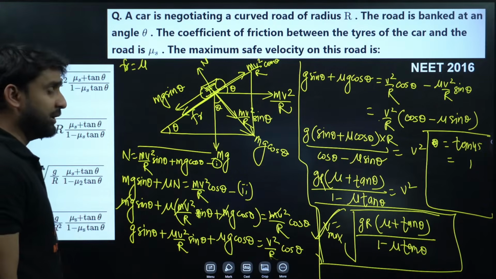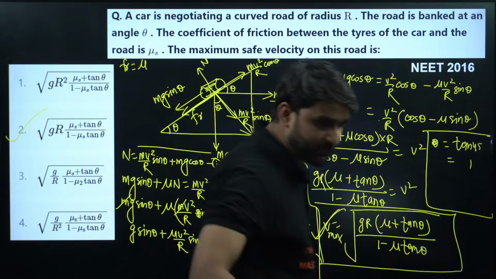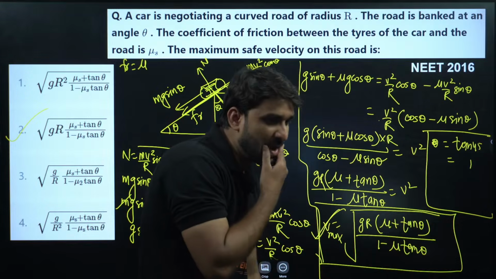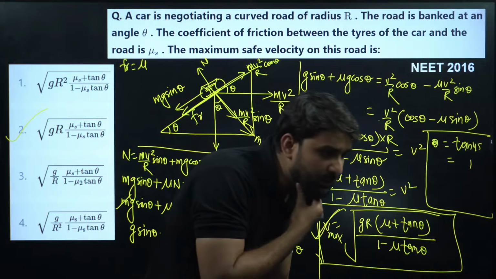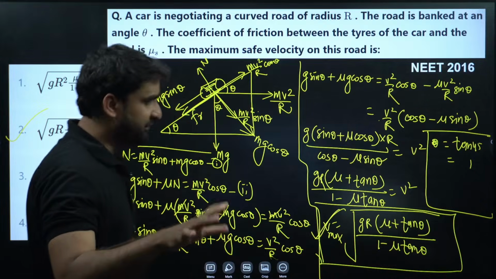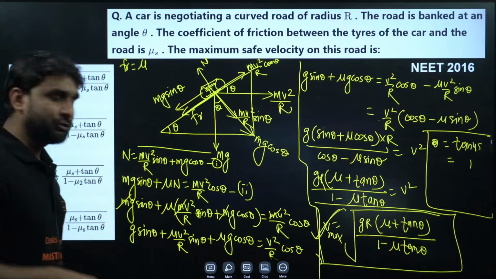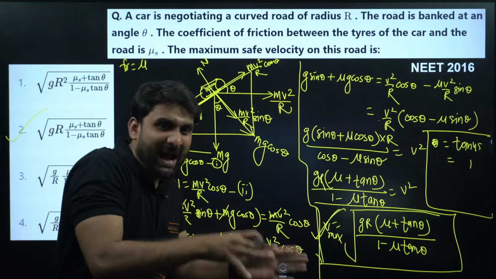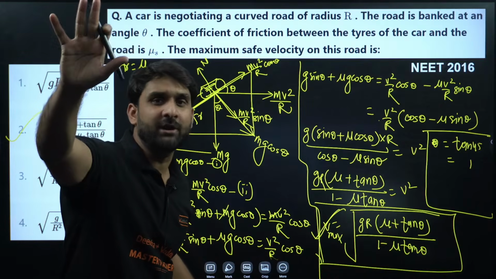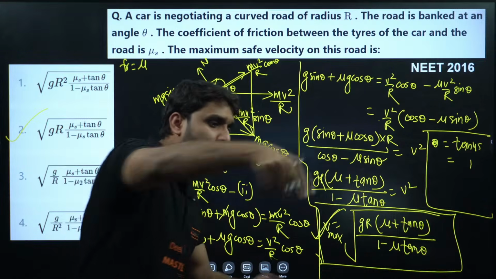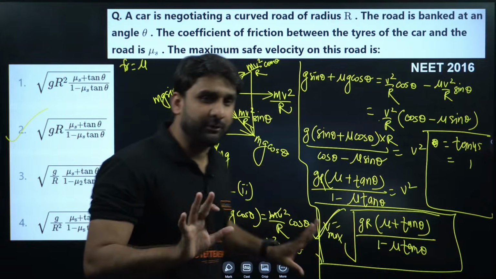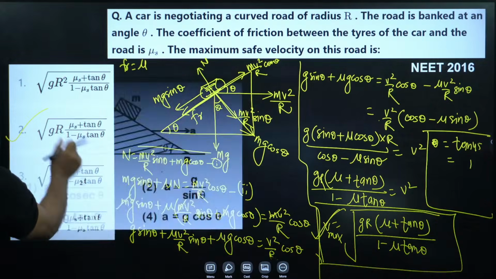Okay, so this is all about it. Yes sir, now everything is clear. Very good. Very good. So if you go to a banking of road by this velocity, there will be no accident, no slipping. You can cross that banking safely. Theta will be there, don't worry. Okay. Moving to next question.